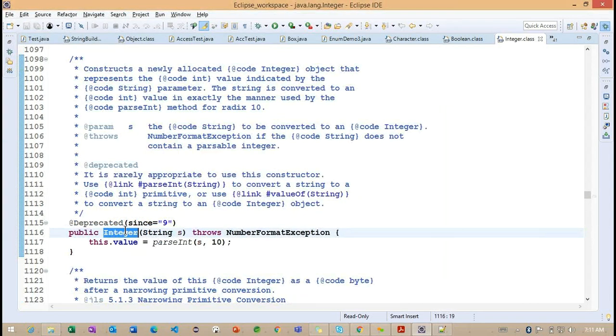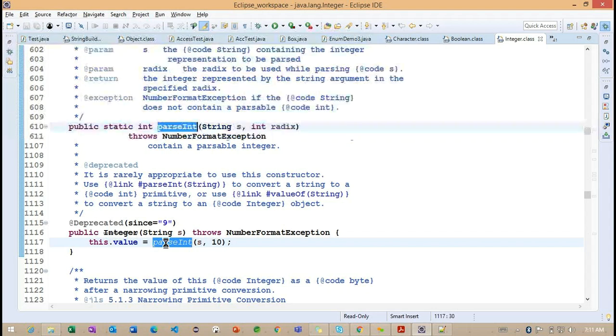Now this is the another constructor, which is expecting a String parameter. With the help of the parseInt method, we are trying to convert the String value into an int.